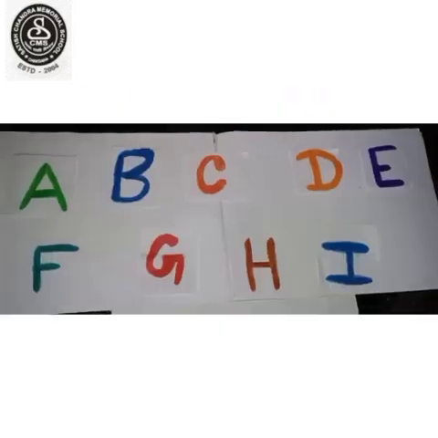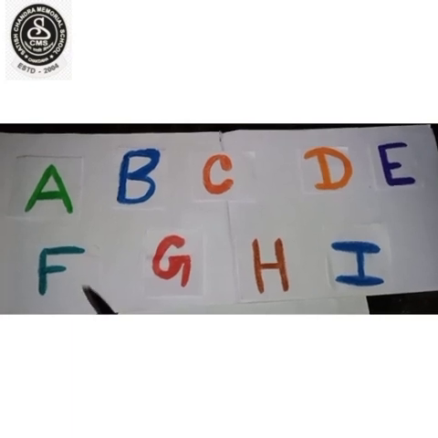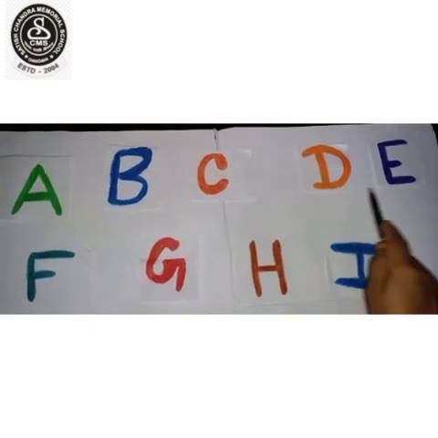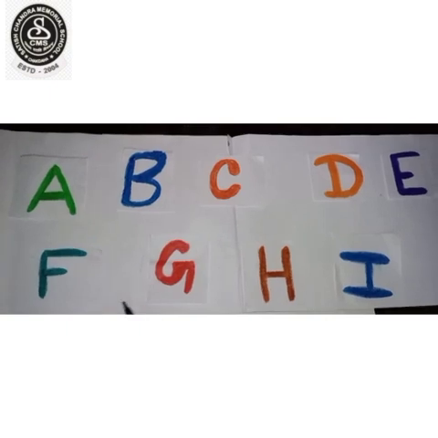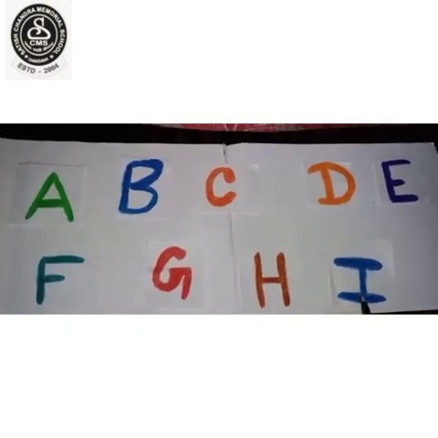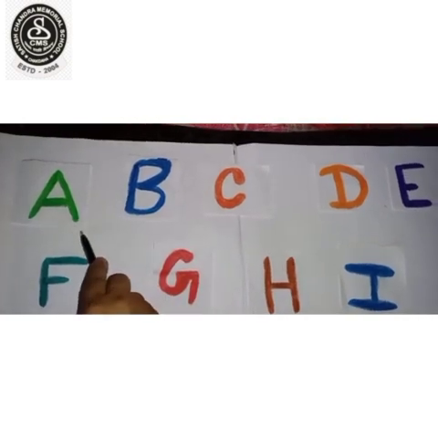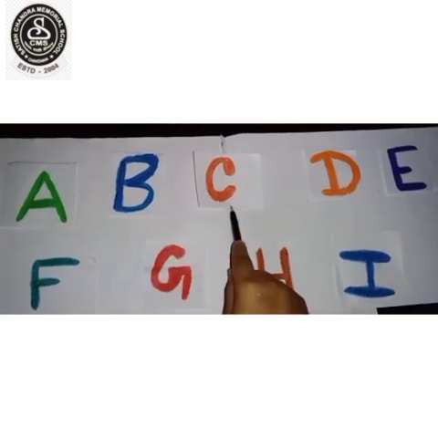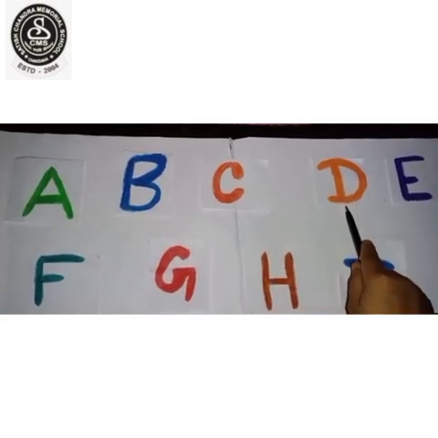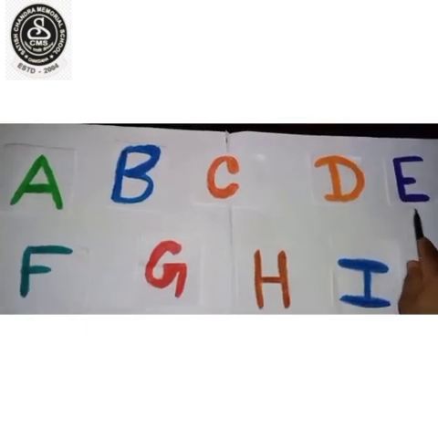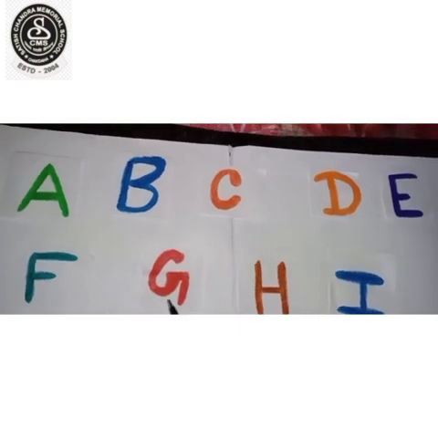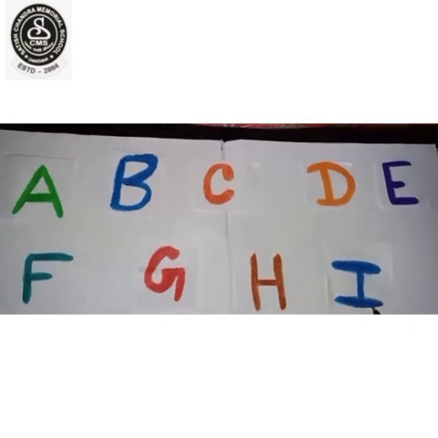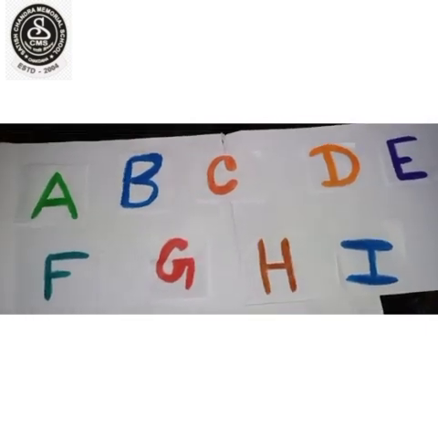Today, first we will learn some alphabets: A, B, C, D, E, F, G, H, I. Now, let's do the phonic sounds: A, B, K, D, A, F, G, H, E. Very good, everyone. You all know this very well.